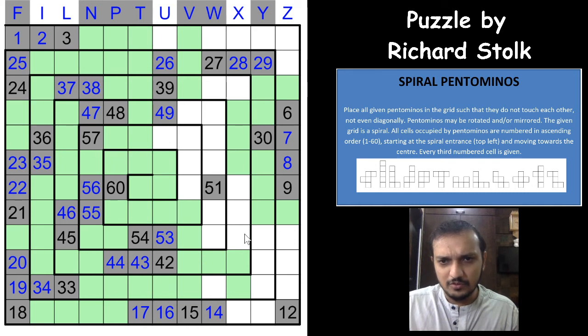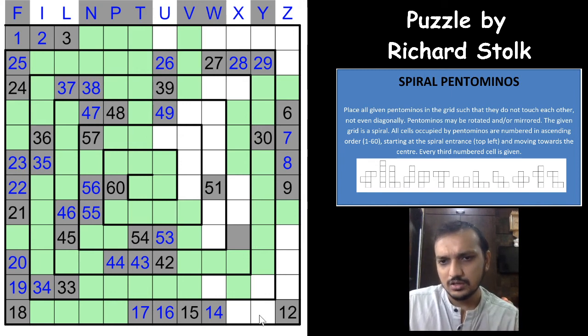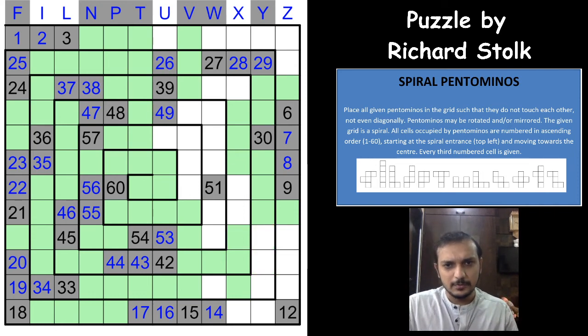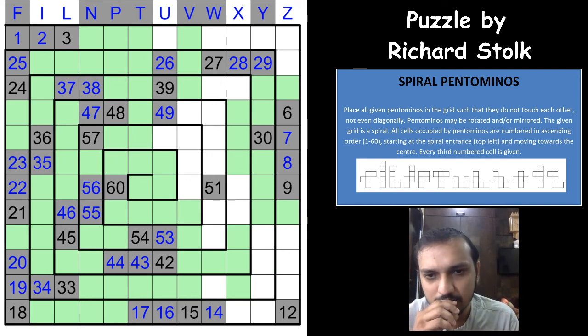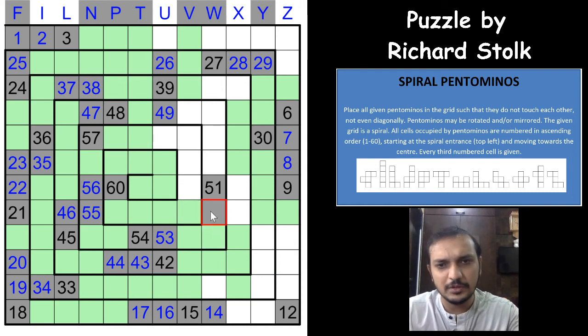If you have a pentomino cell here, both of these will be non-pentomino cells, and this pentomino will either be an L. No, it cannot be an L, because you'll have three pentominos in between, and it cannot be an N or a Y. It cannot be anything, because all of these are used. So this is also a non-pentomino cell. This is also of course a non-pentomino cell, because you don't need two pentominos between 53 and 51. So this is a pentomino cell, 52.